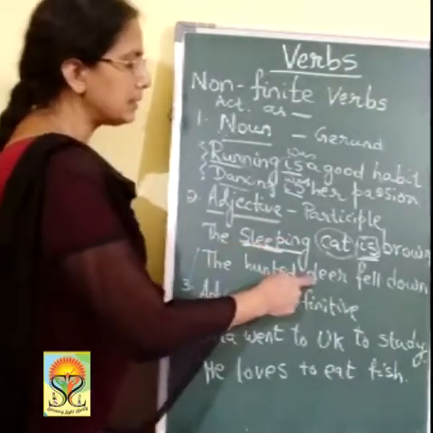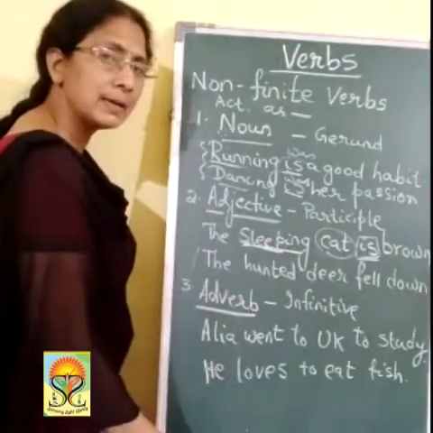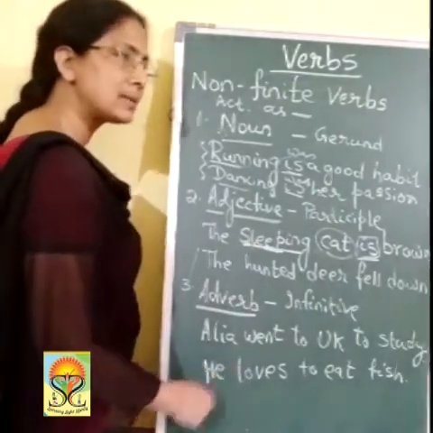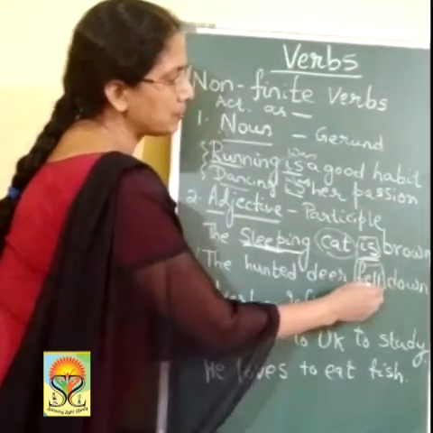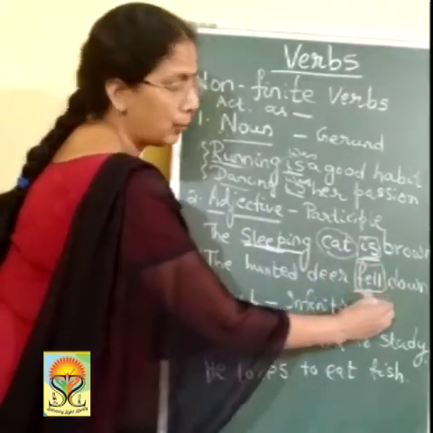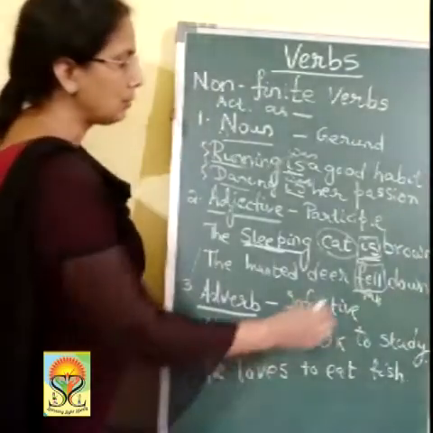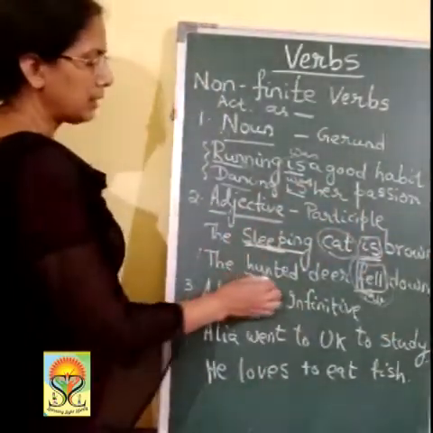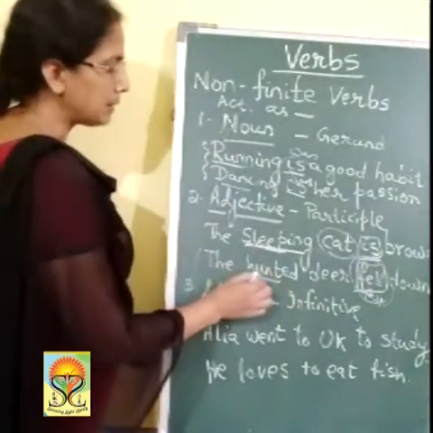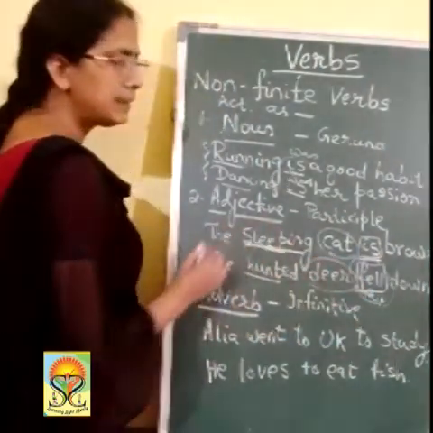Come to the next. Deer. What sort of deer? The deer which was hunted. The deer already has been hunted. It fell down. Past tense. If I change it to present tense, it will become fall. So, fall is the finite verb, whereas hunt is a verb. But here it is describing the deer.